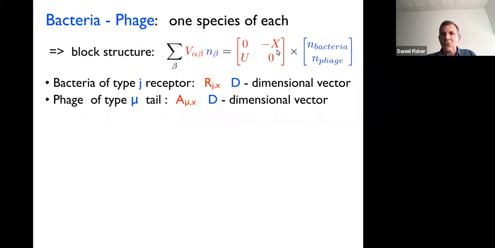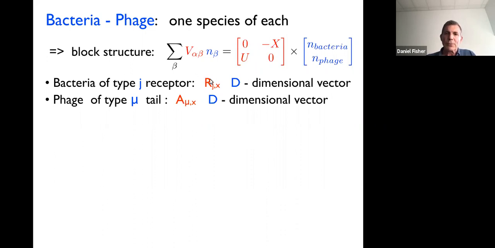The X's determine how the phages kill the bacteria, and the U's determine how the bacteria enable the growth of the phage. And we would expect then that there'd be correlations between these two types. The anti-correlation is there from the minus sign. But now we would like to make the interactions be phenotypes that are carried by the organisms.